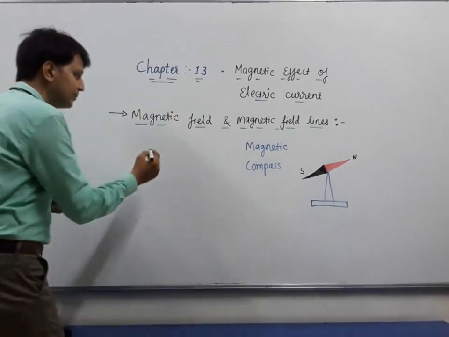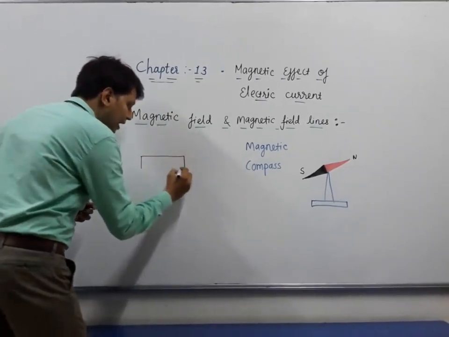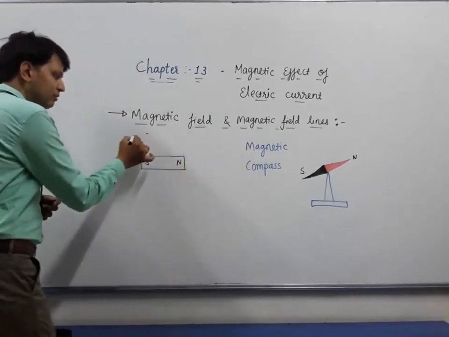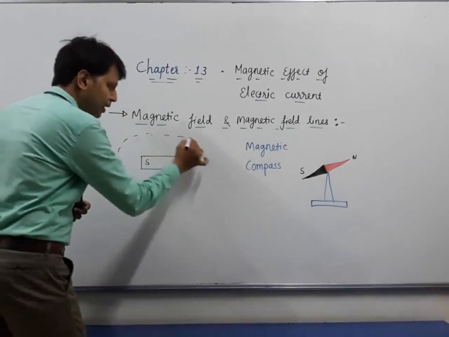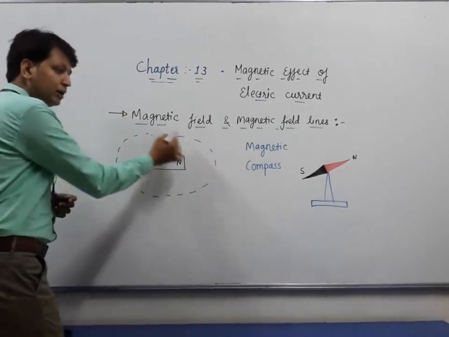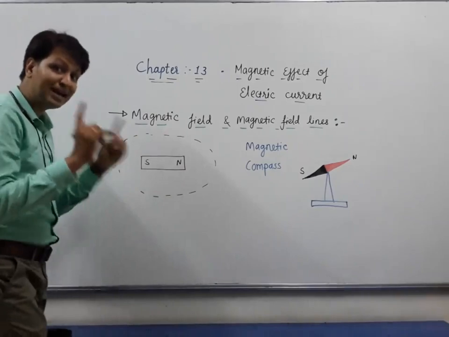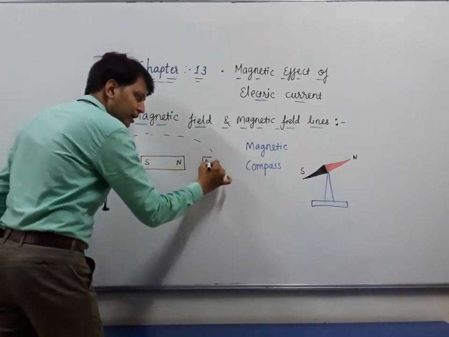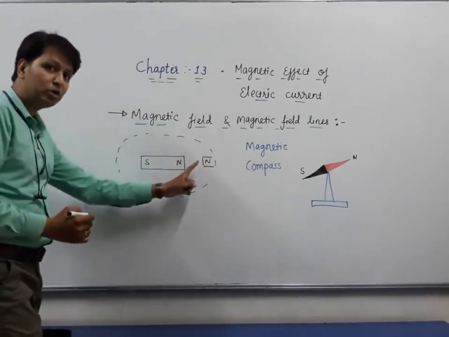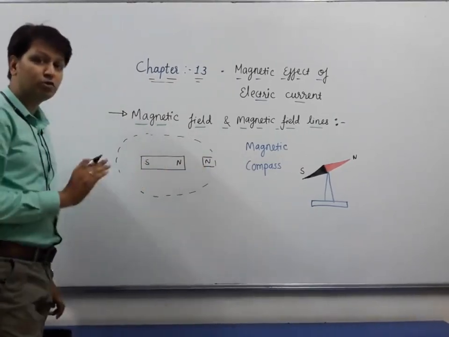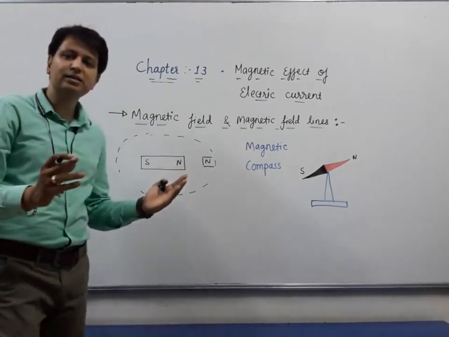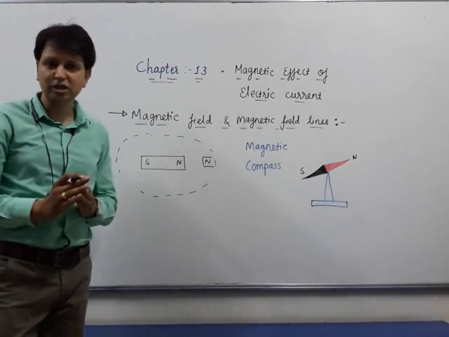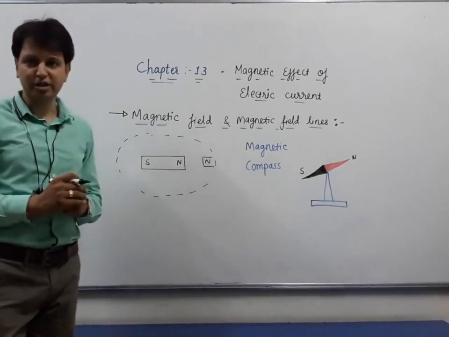So let us take an example: if I am considering a bar magnet with north pole and south pole, then there will be a particular region or space in which the effect of magnetic force is experienced. Let us say some pole or a magnet is entering this region, it will experience force. Like poles repel each other, unlike poles attract each other.